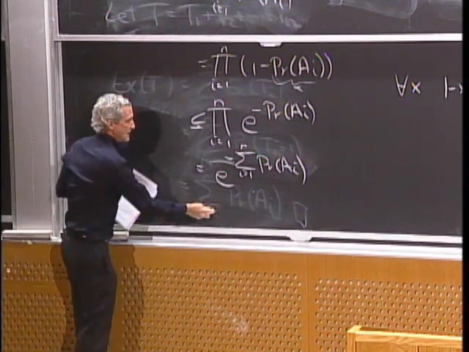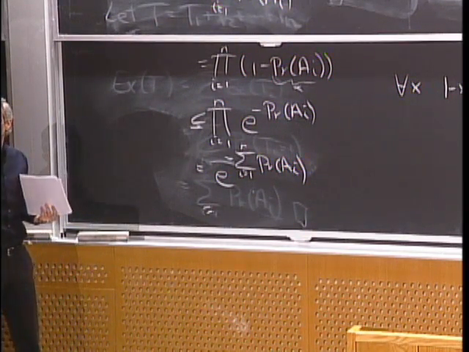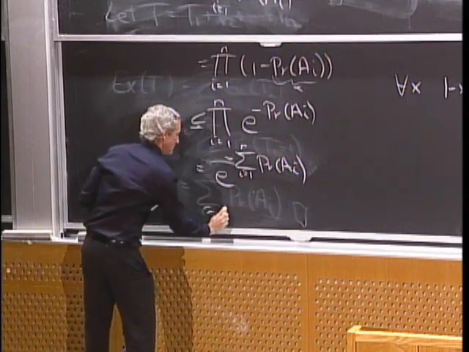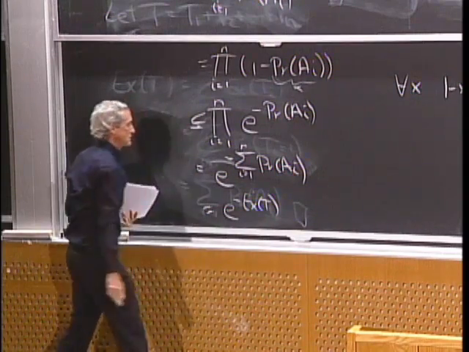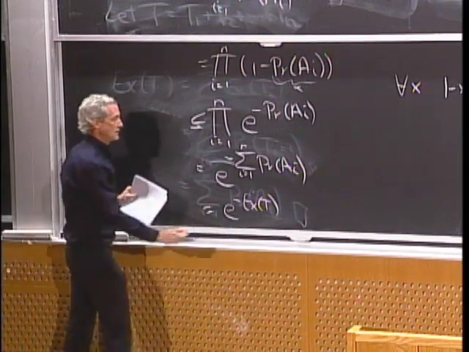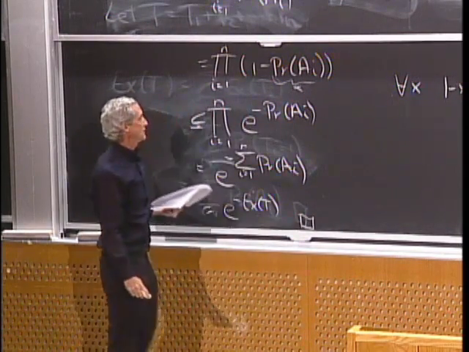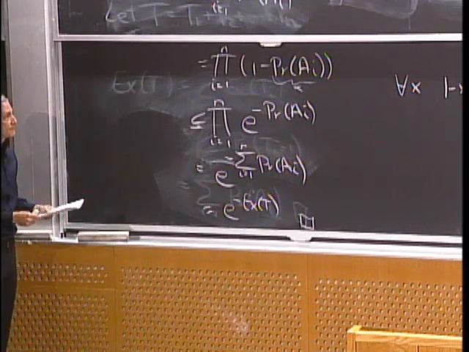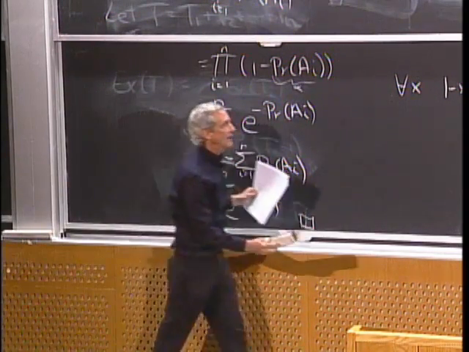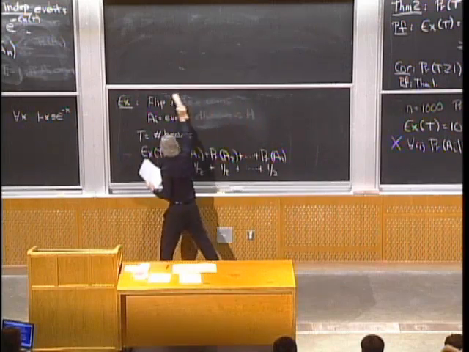The sum of the probabilities of the events is just the expected value, that was Theorem 1 that I just erased. So this is e to the minus the expected number of events to occur. Not too hard a proof. We had to use that fact, but that gets the expected number of events to occur in the exponent. So a simple corollary is the case when we expect 10 events to occur.